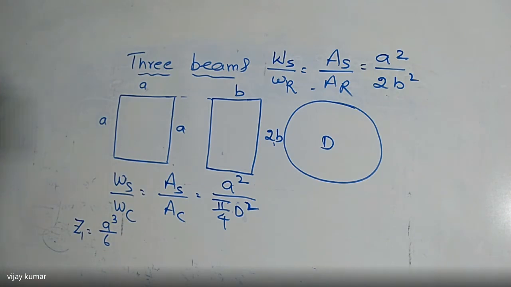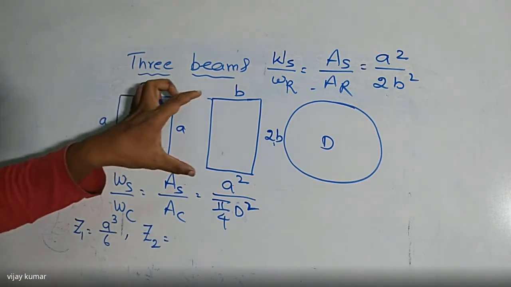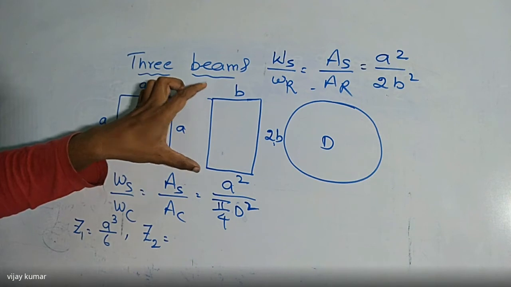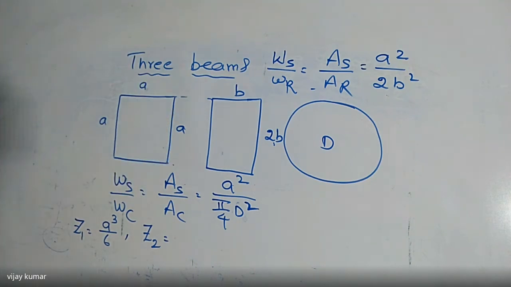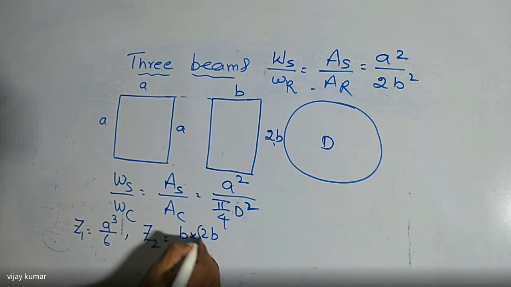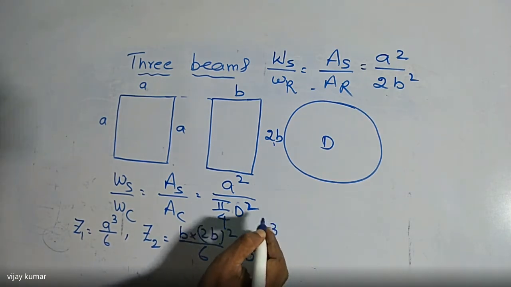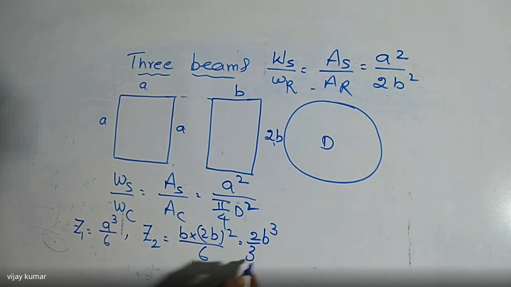And next one is Z2. What is this one? Rectangular. That is B D square by 6 here. B is nothing but B, and D square is nothing but 2B square, divided by 6 here. 2B square by 6. Then if you simplify, we are getting 2 by 3 times B power 3. So this is the Z2 value.